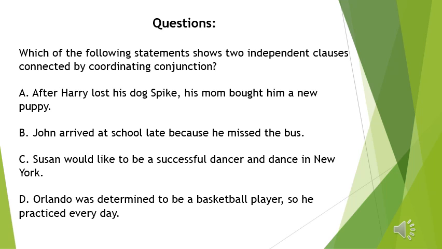Orlando was determined to be a basketball player. This is an independent clause. And another independent clause, he practiced every day. These two independent clauses are joined together by a coordinate conjunction, so. And the coordinate conjunction is preceded by a comma. So this is the right answer for the question.